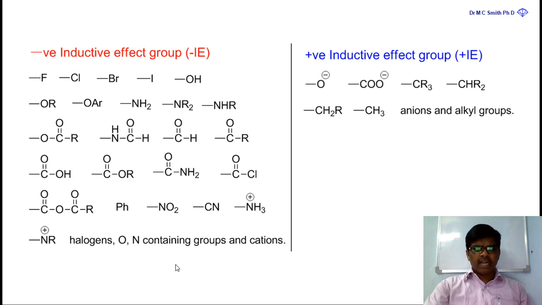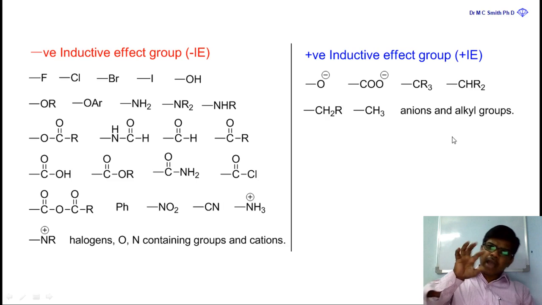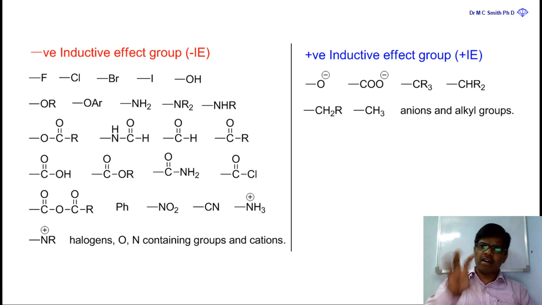And moreover, NO2 nitro group and nitrile CN group, these are the two groups which are highly inductive affecting groups, which pull the electron density of the sigma bond. And what are the positive affecting groups? So positive inductive groups are very few, especially alkyl groups: methyl, dimethyl, trimethyl groups. These are the groups which show the positive inductive effect on organic molecules.